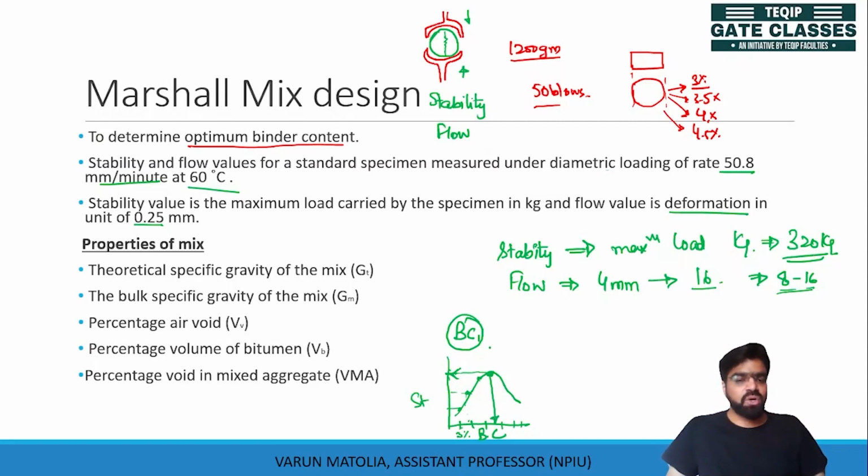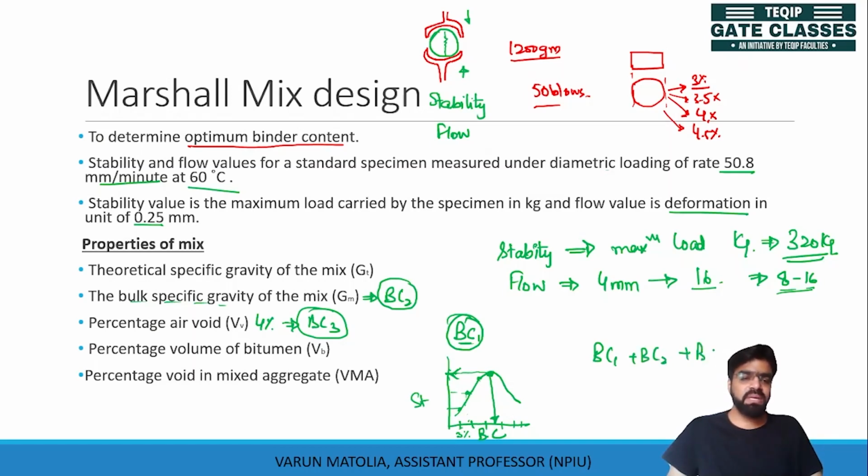The binder content corresponding to maximum stability is taken as BC1. The binder content corresponding to maximum bulk specific gravity is taken as BC2. And the binder content corresponding to 4% air voids is taken as BC3. Now these three values, BC1 plus BC2 plus BC3, are averaged out, and the average value is taken as the actual optimum binder content.